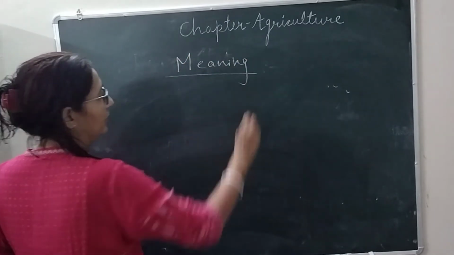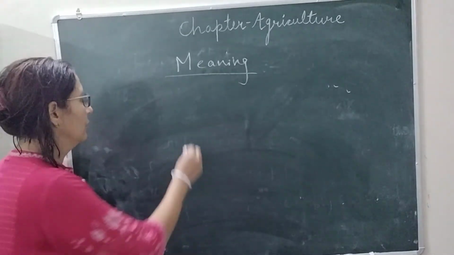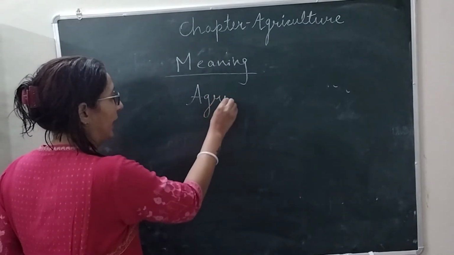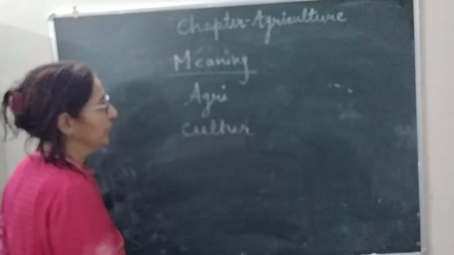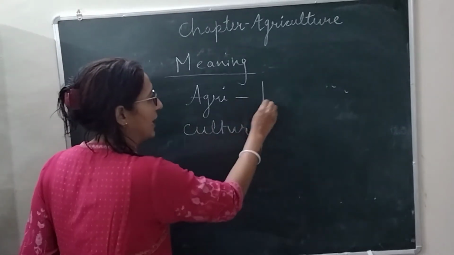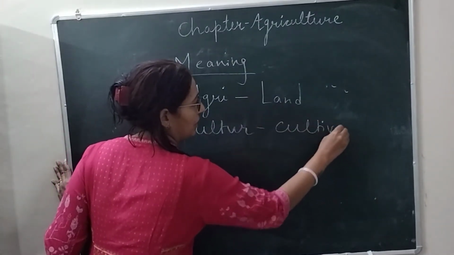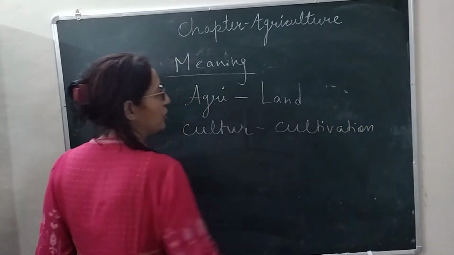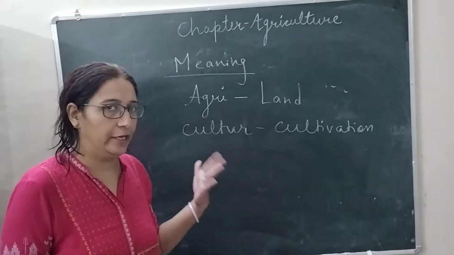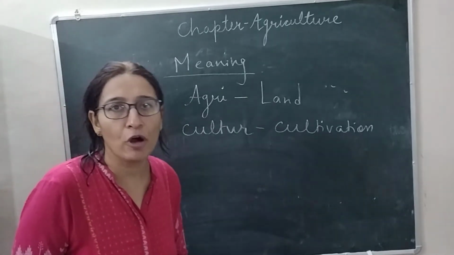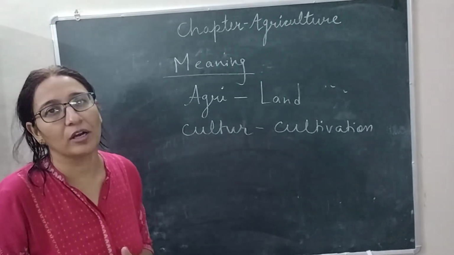Agriculture is made up of 2 Latin words: agri and culture. The word agri stands for land, and culture stands for cultivation. In short, we can say land cultivation. But the proper meaning of agriculture is growing of crops on land. Agricultural land is known as agriculture or cultivation.